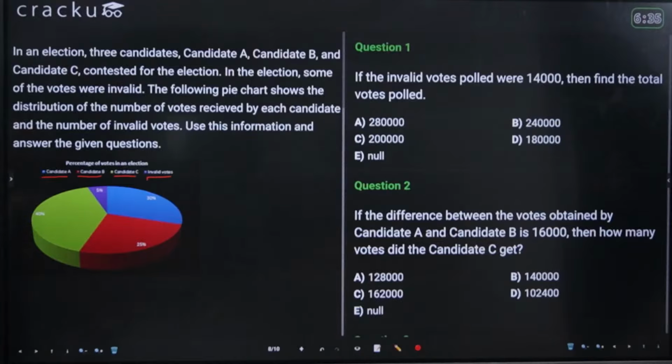I have read down the information to you. Just try doing the questions now.